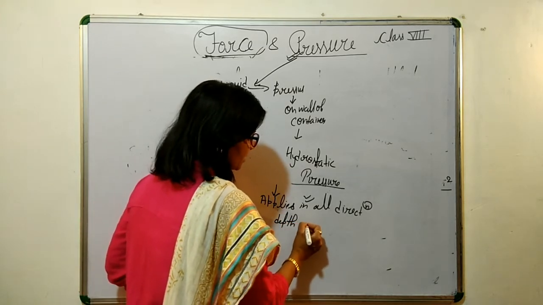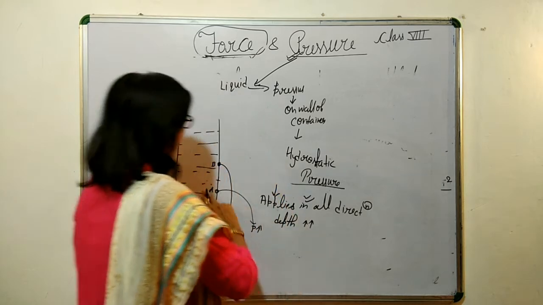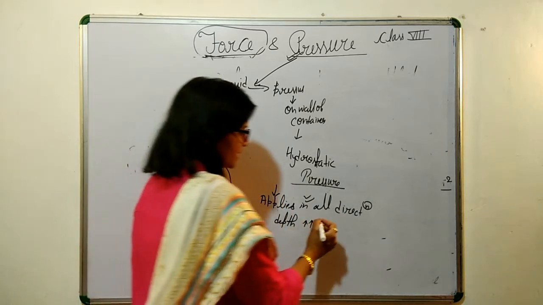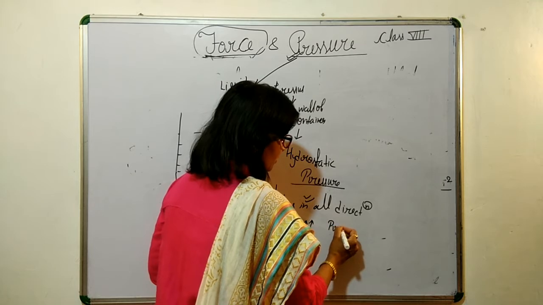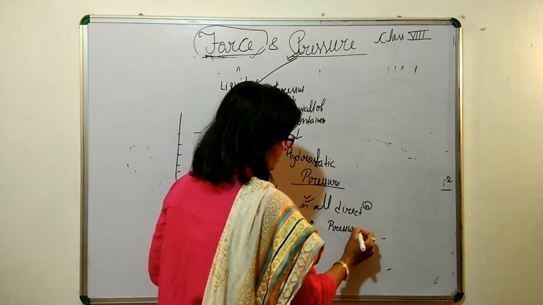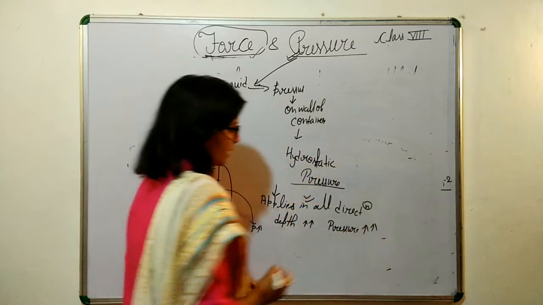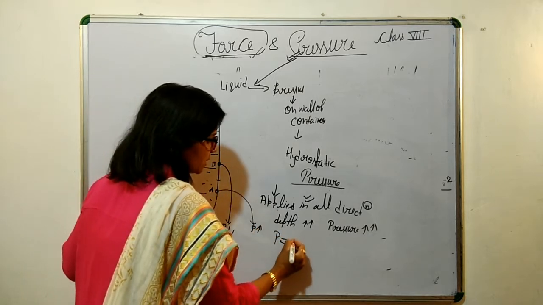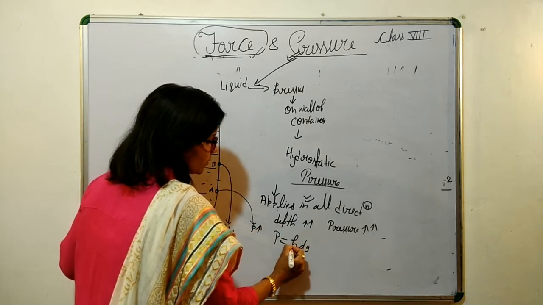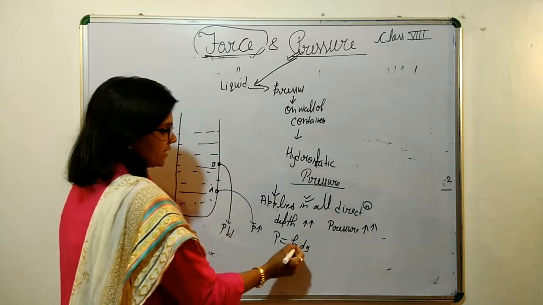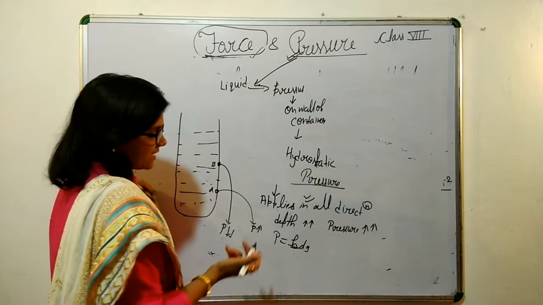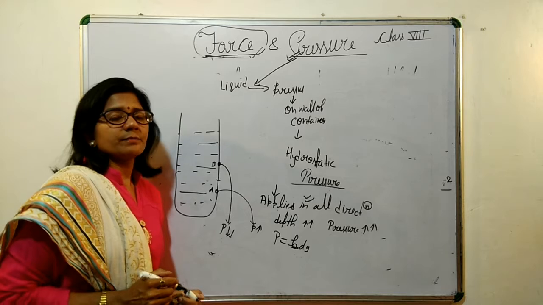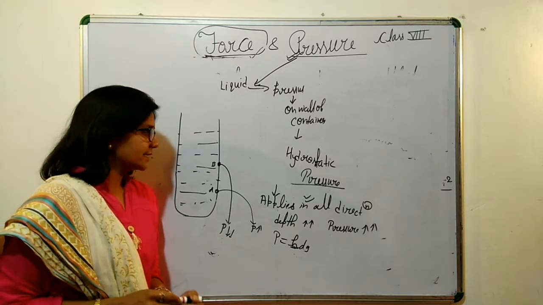As the depth, or height of the water column, increases, the pressure also increases. There is a formula: P is equal to hdg, where h is the downward height. As it increases, the pressure increases.